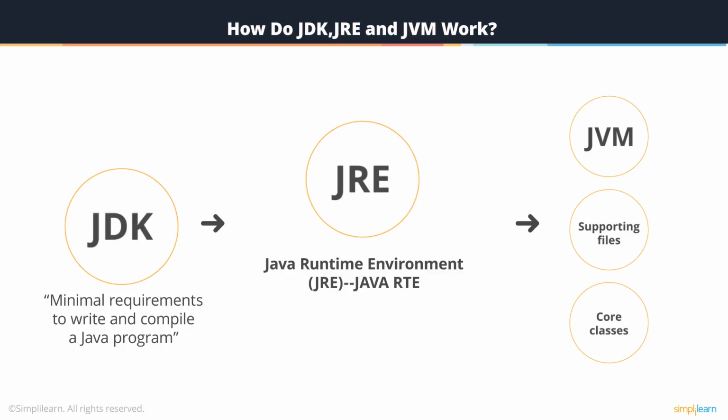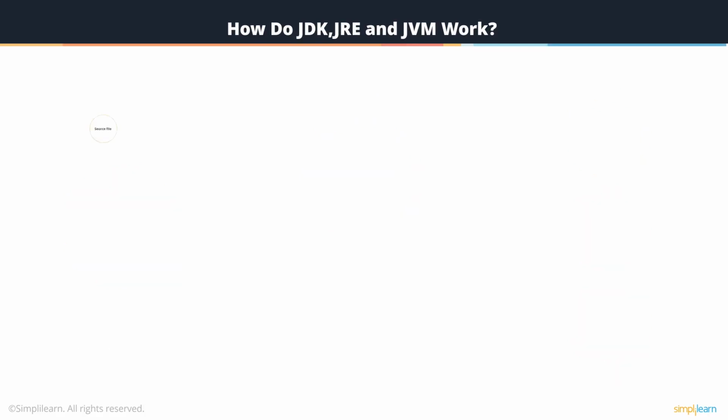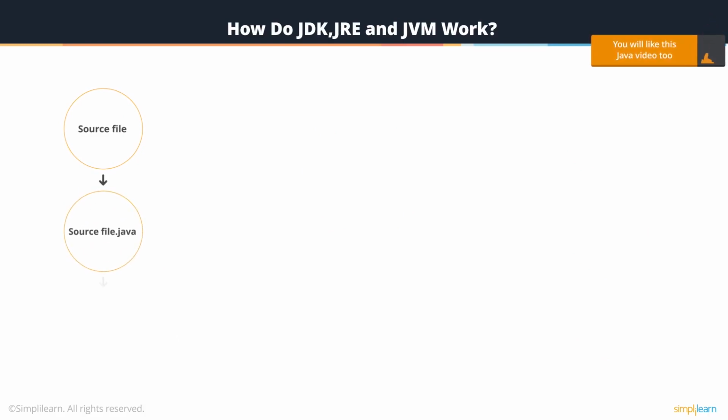We are now in a position to deep dive into the process with which JDK, JRE, and JVM work. Let's take a source file and save it with the extension .java. This file is compiled and converted into a set of bytecode which changes the file extension into .class. This is done specifically by the JDK. Now, here are the steps that follow.